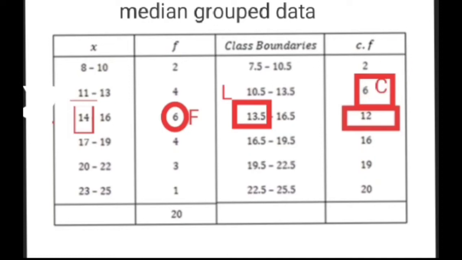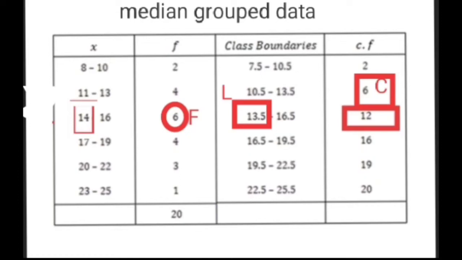Then till the second class you have 2 plus 4, a total of 6. Then till the third class you have 2 plus 4 plus 6, 12. Then till the fourth class you have 12 plus 4, 16, then 16 plus 3, 19, and then 19 plus 1, 20. This last cumulative frequency must be equal to the sum of frequencies.